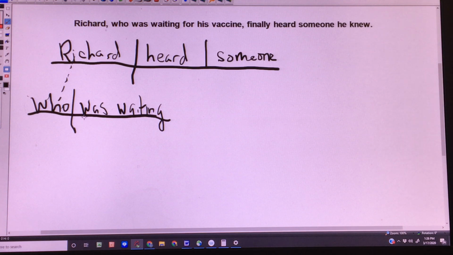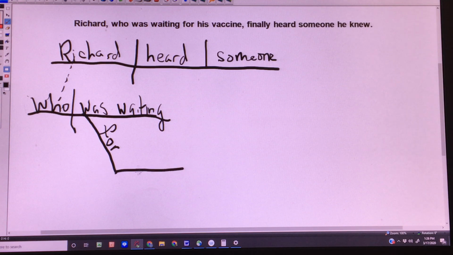And what got waited? Well, that isn't even a possible question in English, so we know that to wait is not ever going to take a direct object. Of course, we would look at the preposition for there and know that that can't be a noun. So it's adverbial. Waiting why? For his vaccine.